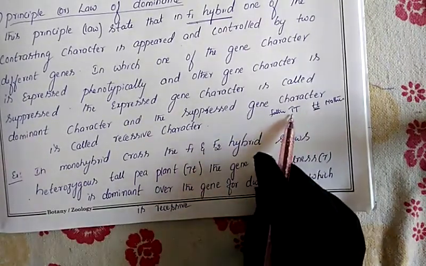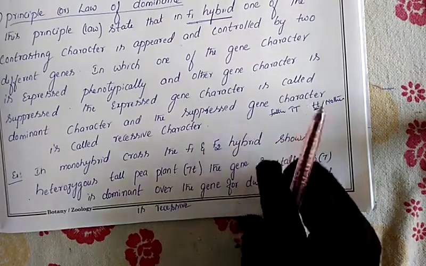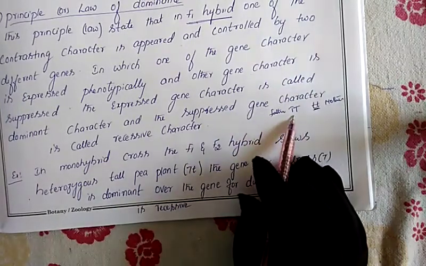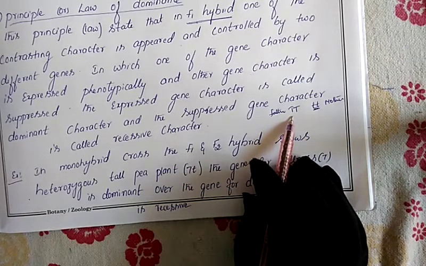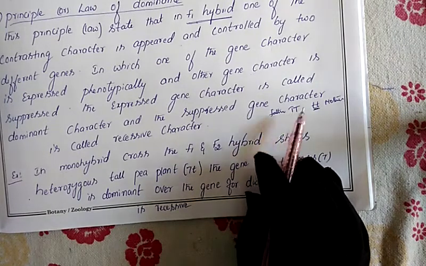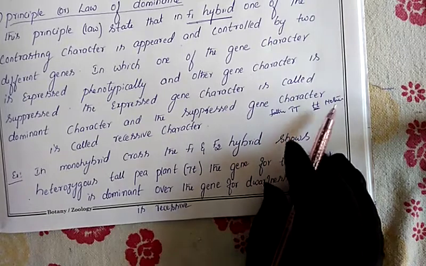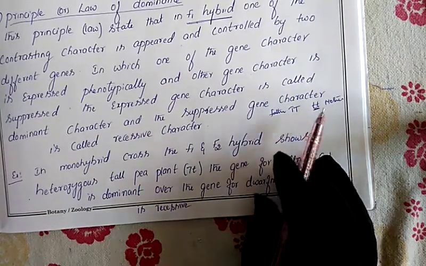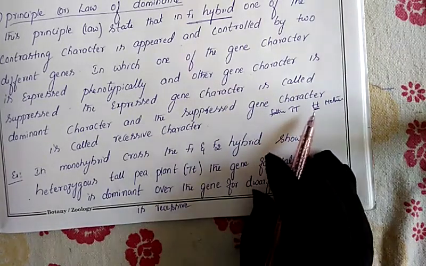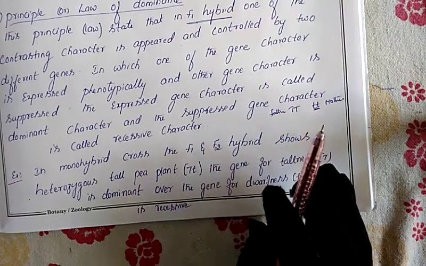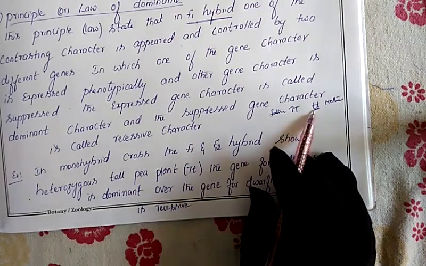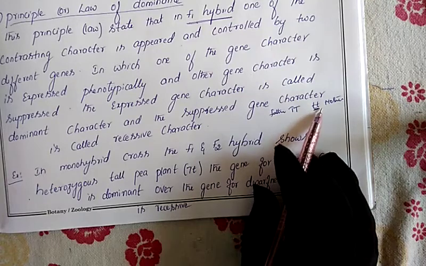Phenotypically, the father is very tall. Inside the body, the genes are present in this manner, assume that. Next, the mother is short phenotypically, and genotypically she shows this type of alleles, small t.